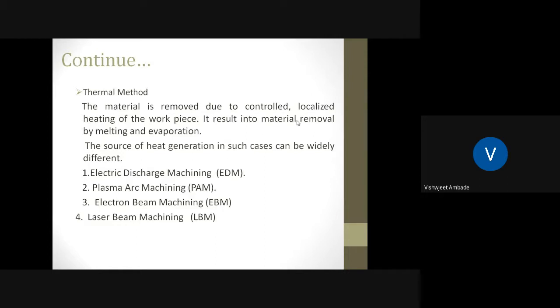The sources of heat generation in such cases can be widely different. The subcategories of thermal material removing processes: electro discharge machining, that is EDM, plasma arc machining, that is PAM, electron beam machining, that is EBM, and laser beam machining, that is LBM. So these are some subcategories of thermal metal removing processes.